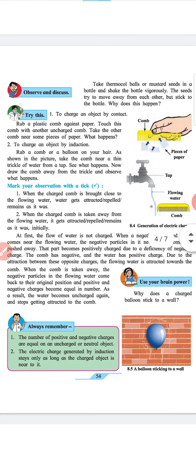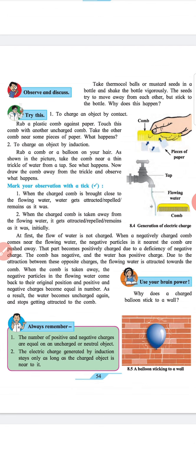2. To charge an object by induction. Rub a comb or balloon on your hair. As shown in the picture, take a comb near a thin trickle of water from a tap. See what happens. Now draw the comb away from the trickle and observe what happens.